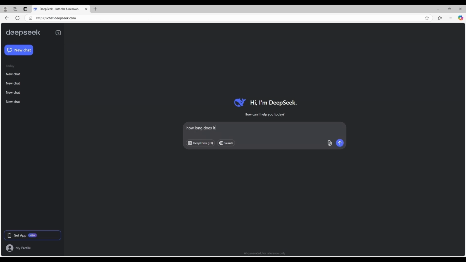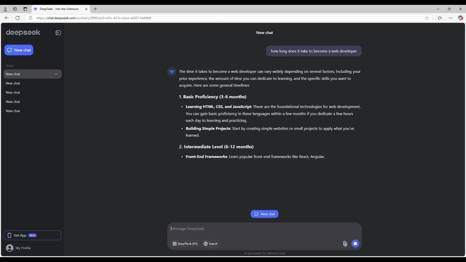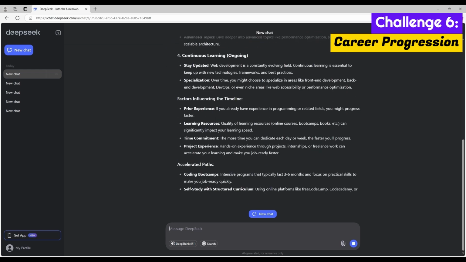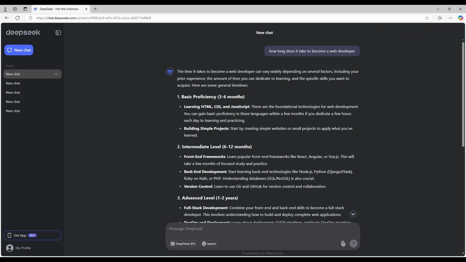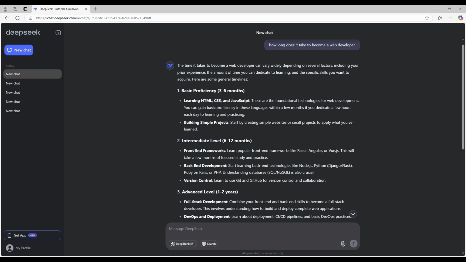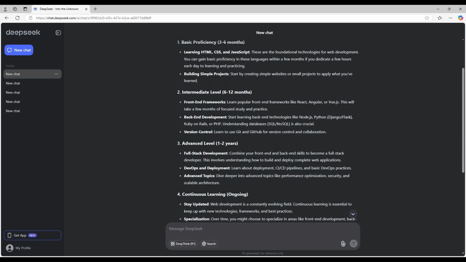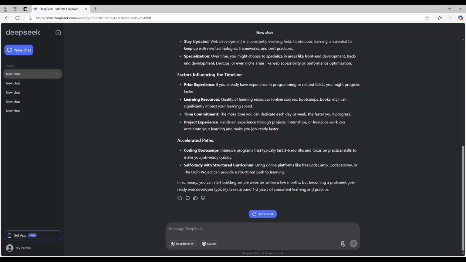So now the next question, also an opinionated question. There's not a right or wrong answer, but just trying to really get to see how intelligent this AI really is. How long does it take to become a web developer? It's claiming basic proficiency is 3 to 6 months, intermediate level 6 to 12 months, advanced 1 to 2 years. And my favorite bit here was the, I think, accelerated paths, coding bootcamps, and self-study with a structured curriculum.